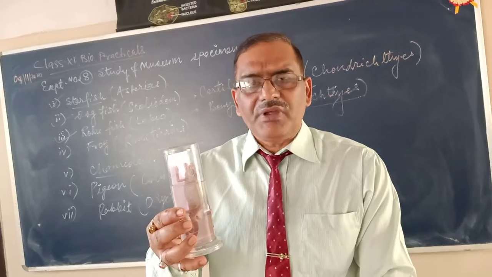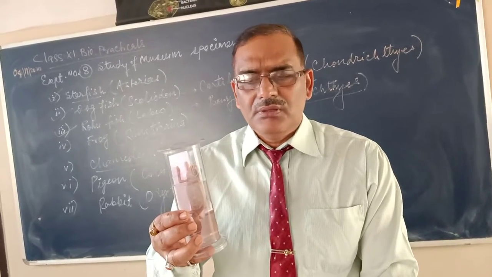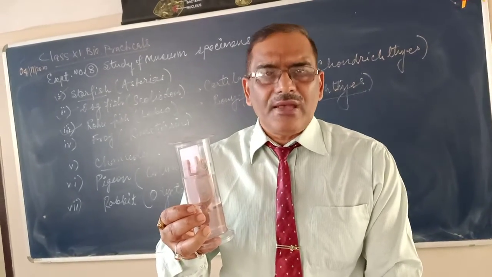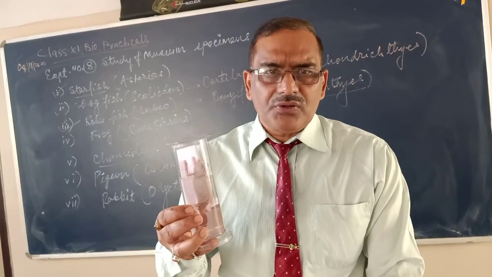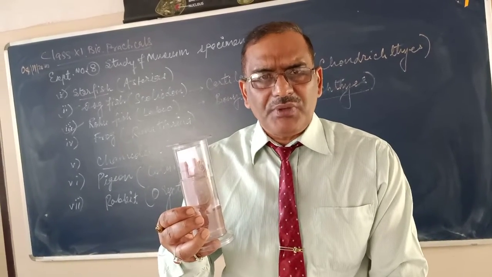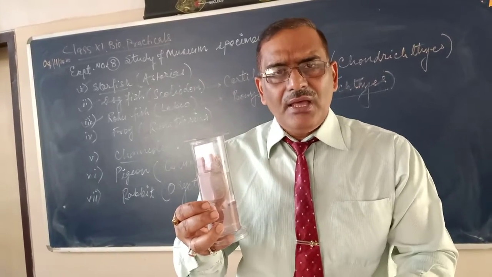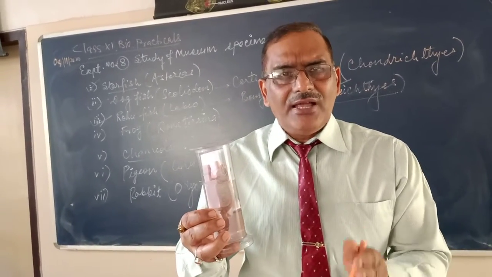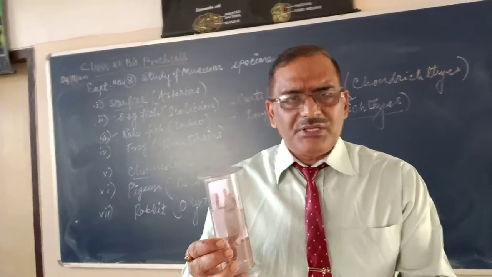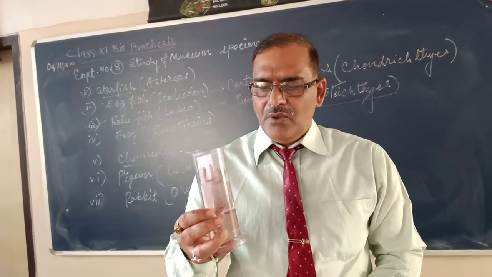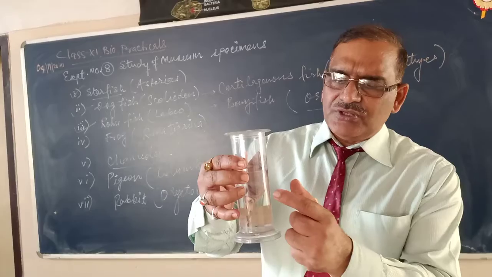Excretory organs, a pair of kidneys, and the excretory product is uric acid, because they do not drink water, so they cannot afford too much water to be excreted. So they have to conserve water. For that they excrete uric acid, and elimination of uric acid as waste does not require much water. Okay, and tail is a very important feature of reptiles.